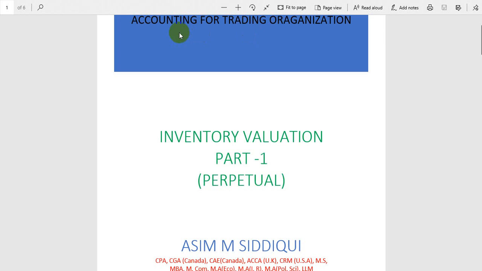And accounting is an art of recording, classifying, summarizing, and interpreting the results, and we find the profit and loss and balance sheet, and in the end we prepare the financial statements. So today our topic is inventory valuation, and it has many different types: perpetual, periodic, gross profit method, and retail inventory method. First of all, we are discussing part one, that is called perpetual. We will do inventory valuation with the help of the perpetual method.